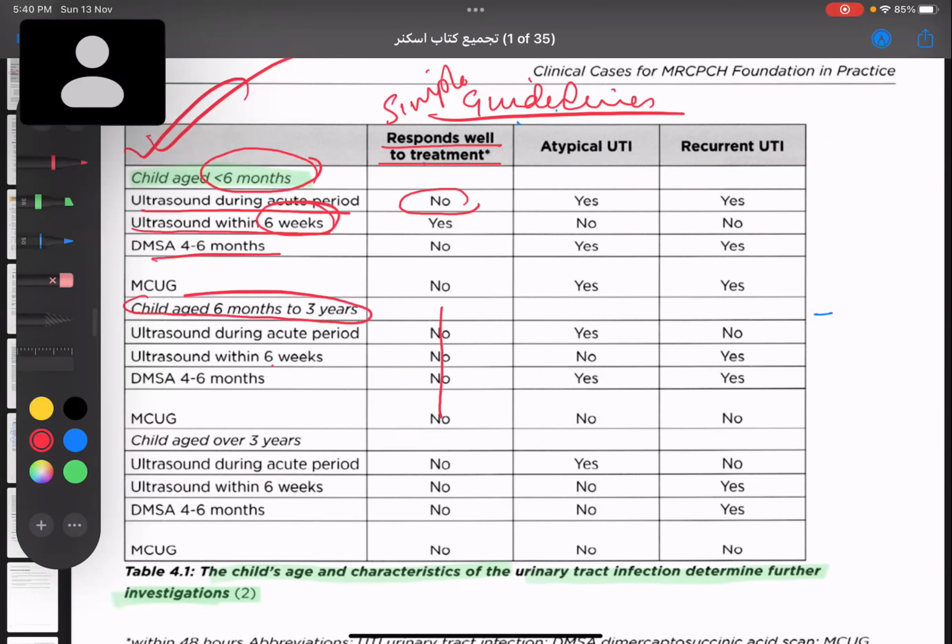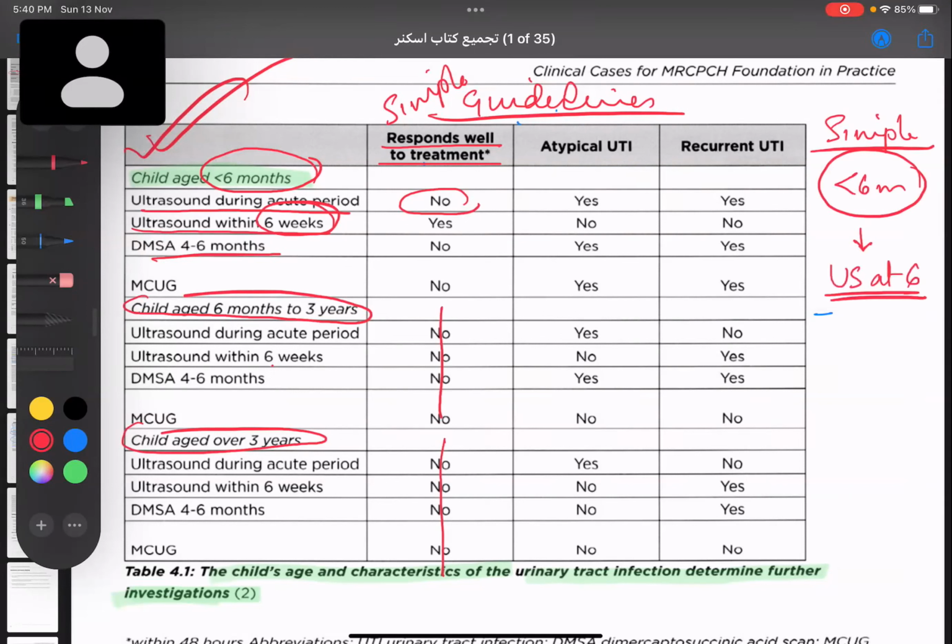This is the child from above 3 years, no investigation. That means if a child has simple UTI and age of the child is less than 6 months, in that case, you only need one investigation. That is, you'll do an ultrasound at 6 weeks. After 6 months, if it is a case of simple UTI, no investigation required at all.